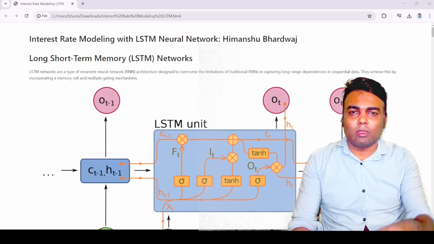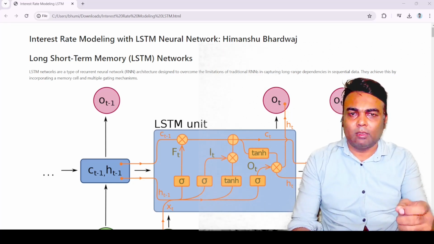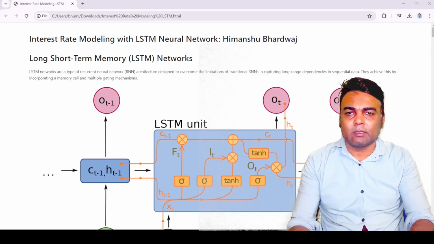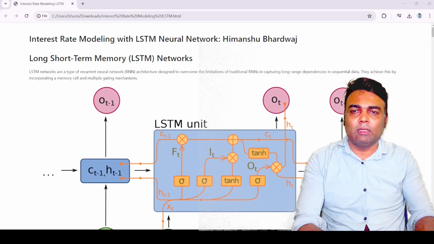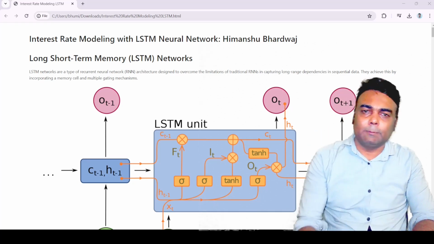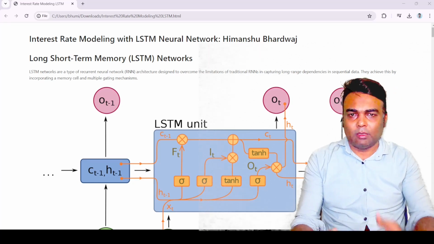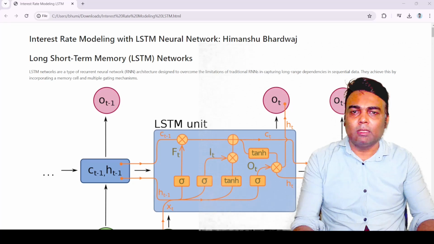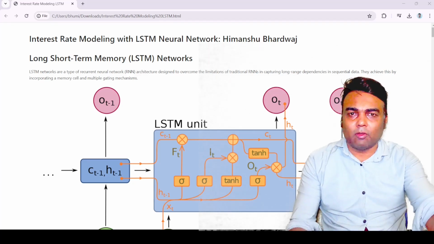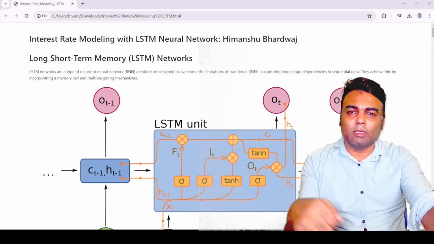This long short-term memory network overcomes the shortcomings of the conventional simple recurrent neural network. So let us discuss what long short-term memory networks are and their importance, and we will discuss the various steps, the flow chart, how we can train the long short-term memory network, and then how we can model the interest rate. So let us start our discussion with understanding the long short-term memory network.